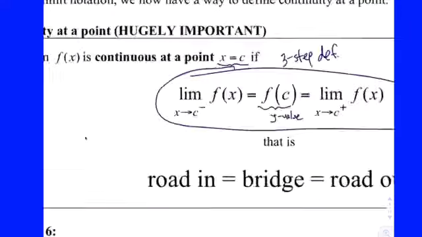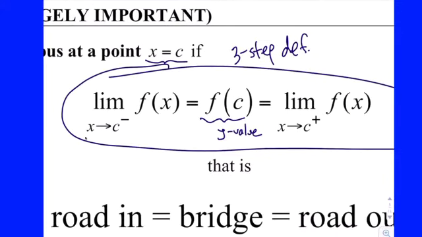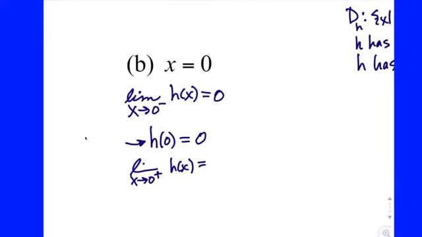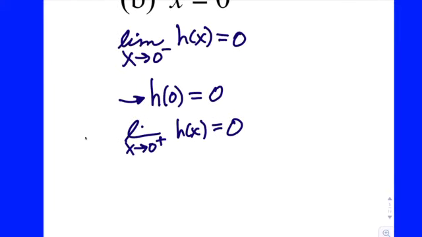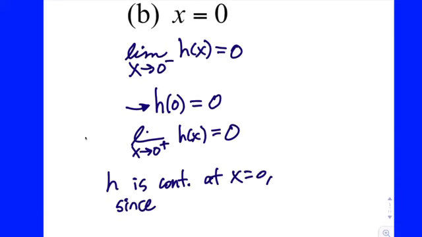Well, look at this. If a function is continuous at the point, the limits are equal to the what? The function value, yeah, the point. So because we know in advance that it's continuous there, we know all 3 of those are equal to each other. So as long as you have those labeled like that, you could then say h is continuous at x equals 0. That would get a check. And then the reason would be since, you have to equate all 3 of them, but you don't have to write the syntax over again. All you have to do is say since 0 equals 0 equals 0. You put all 3 of them there.